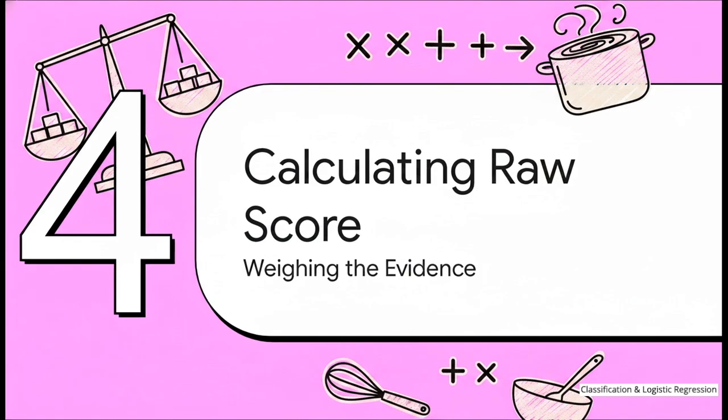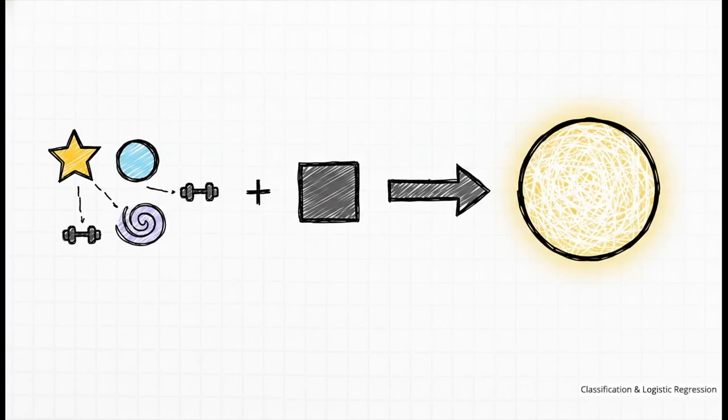This brings us to Section 4, calculating the raw score, weighing the evidence. Let's calmly guide ourselves into the math here. Don't worry, it's not as scary as it looks. The model begins by calculating something called a raw score, which is represented by the letter Z. I promise you, this is just a simple recipe of multiplying and adding. The formula is Z = W · X + B. Now, if you've ever taken basic linear algebra, this probably looks beautifully familiar.